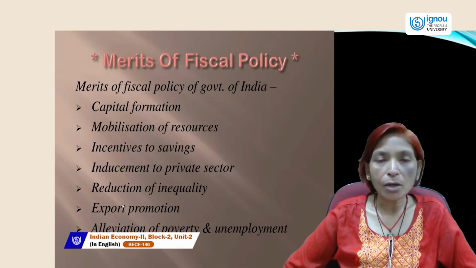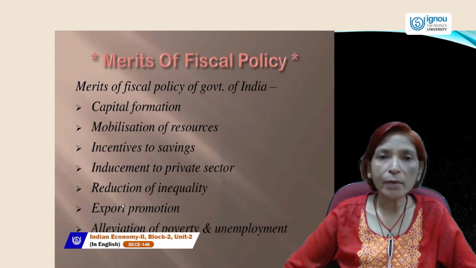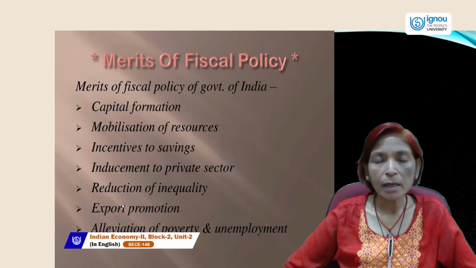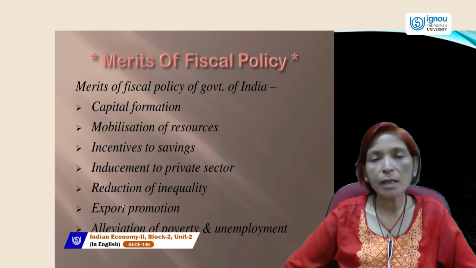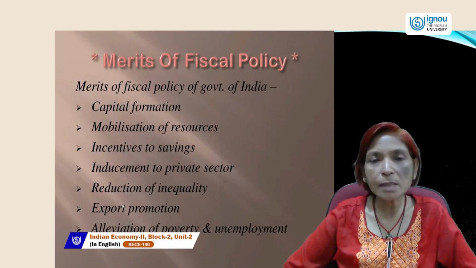Government has launched so many schemes and programs for generating employment opportunities in rural as well as urban areas, so that the unemployment problem can be solved. And both problems are interrelated. Poverty and unemployment are twin problems.